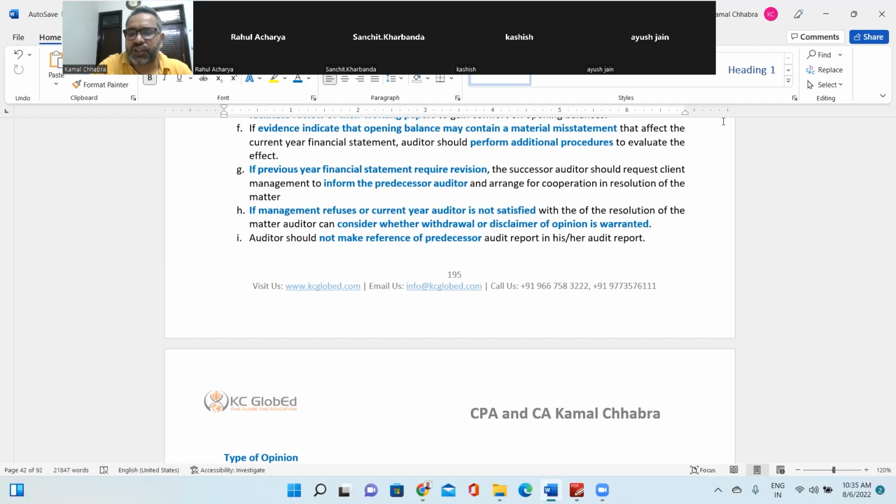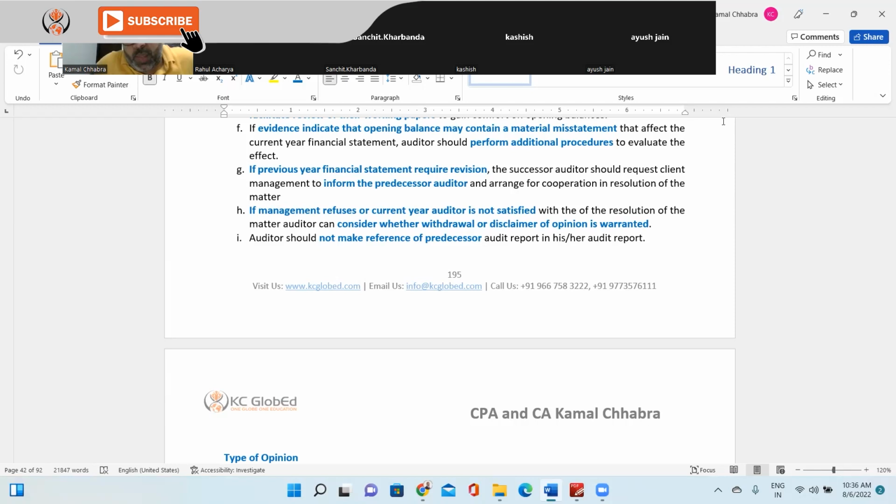So let's say maybe inflation adjustment, or maybe mortality rate, or maybe instead of CTC, the company has taken only the basic salary for the calculation of long-term employee benefit, whereas as per the company policy, they provide long-term employment benefit based on the CTC. Any assumption wrongly taken in the previous year may have impact on the previous year balance and a cascading impact on the current year balance also. Right? In that scenario, you will be performing additional audit procedures.